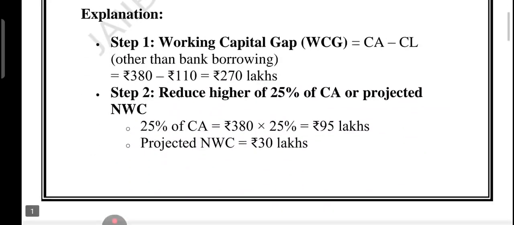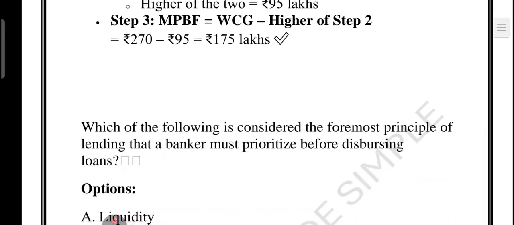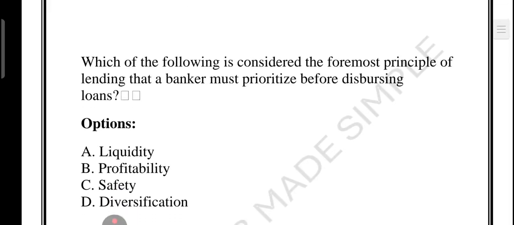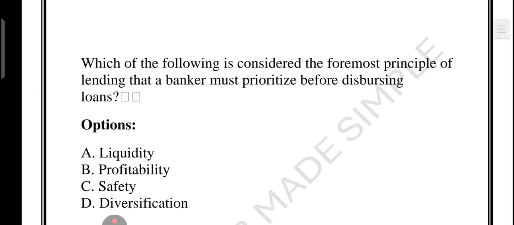I hope it is clear now. Now let's see question number 2. Which of the following is considered the foremost principle of lending that the banker must prioritize before disbursing a loan? Very, very important. It is a principle of lending question.